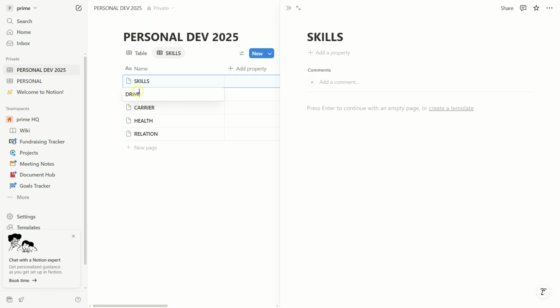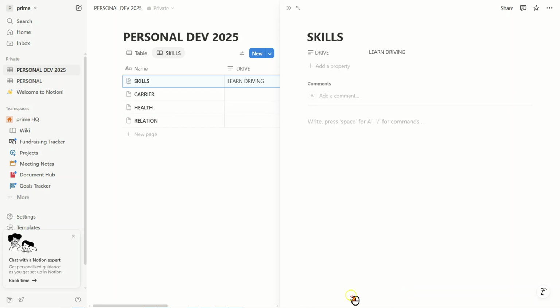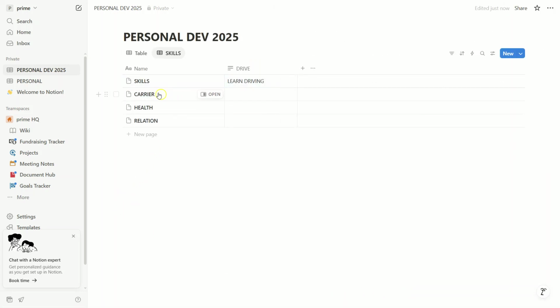Moving on to the career section, here you'll outline your professional growth targets. Maybe you're aiming for a promotion or planning to start a new business. Whatever it is, make sure to list down specific, measurable, achievable, relevant, and time-bound or SMART goals. This is crucial because SMART goals give you a clear and realistic path to success.